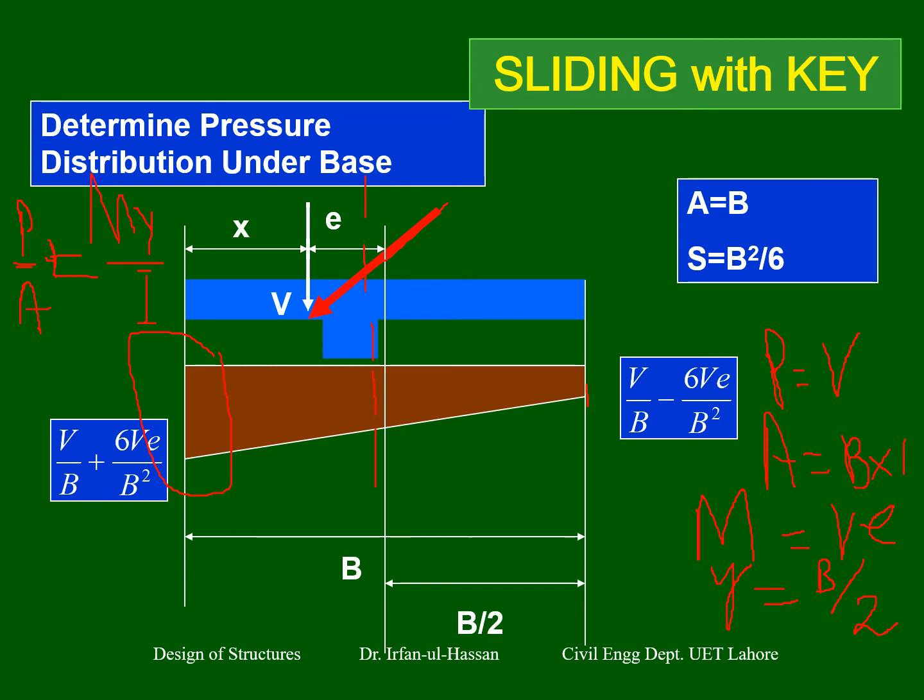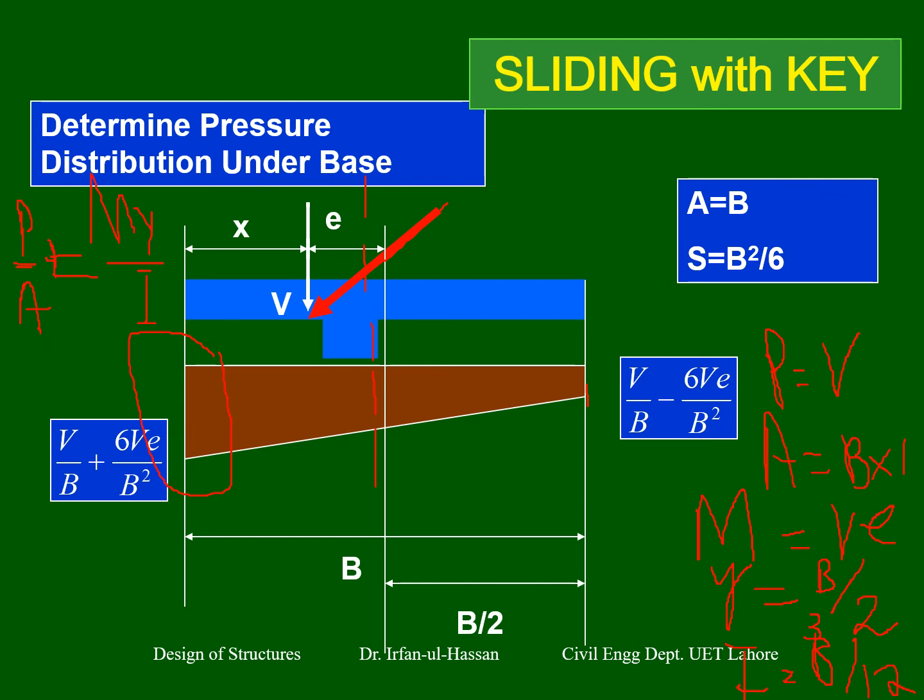And the moment of inertia I value, now this is important, is BH cube over 12. But what is B? It is 1. So B is 1 and H cube is B cube. So 1 into B cube over 12, B cubed divided by 12, is the moment of inertia. Now put down all the values and you will get the pressure.